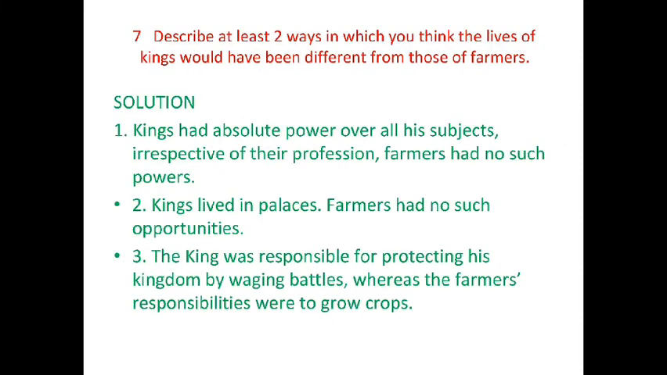Question number 7. Describe at least 2 ways in which you think the lives of kings would have been different from those of farmers. And the solution is: first, kings had absolute power over all their subjects, irrespective of their profession. Farmers had no such powers. Second, kings lived in palaces. Farmers had no such opportunities. Third, the king was responsible for protecting his kingdom by waging battles, whereas the farmer's responsibility was to grow crops.